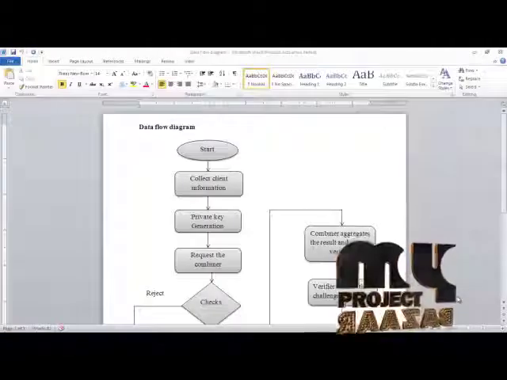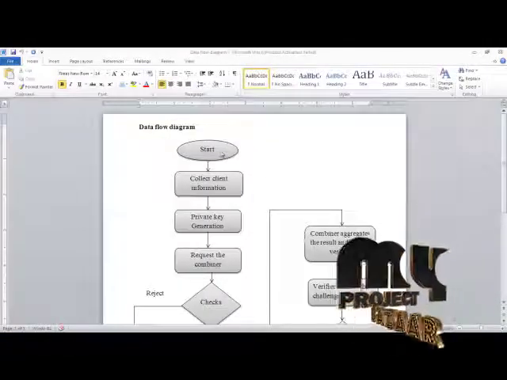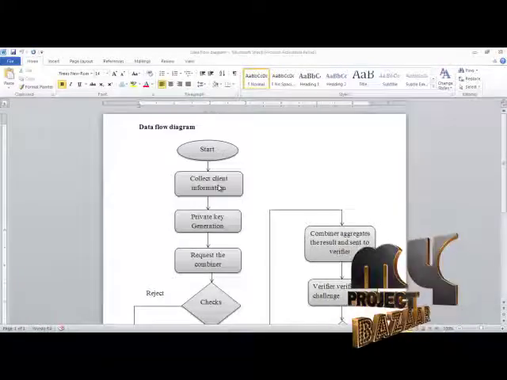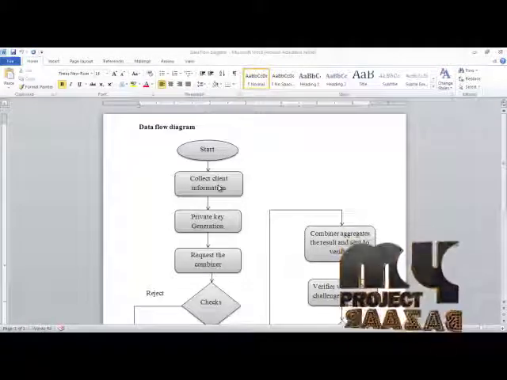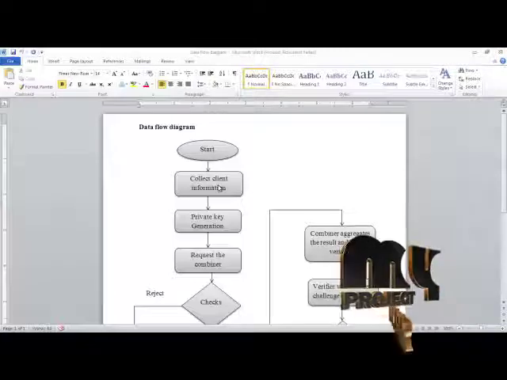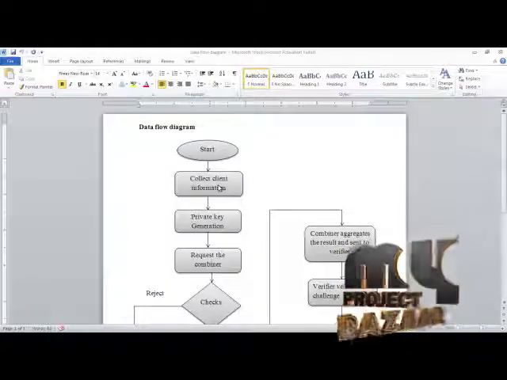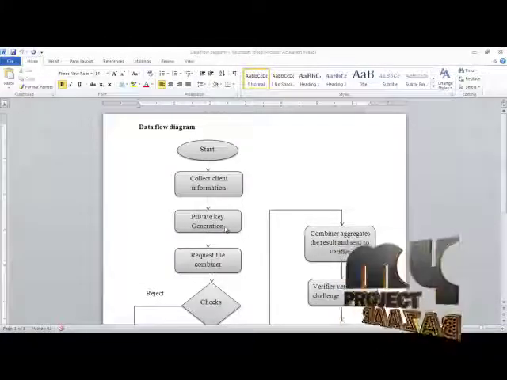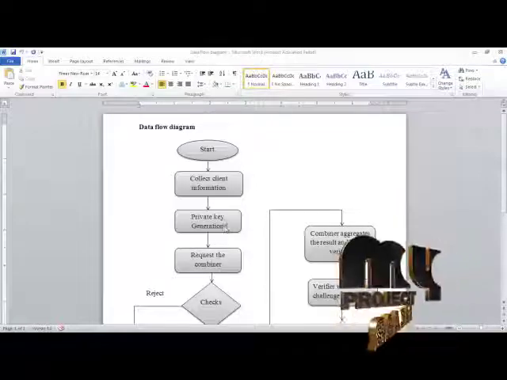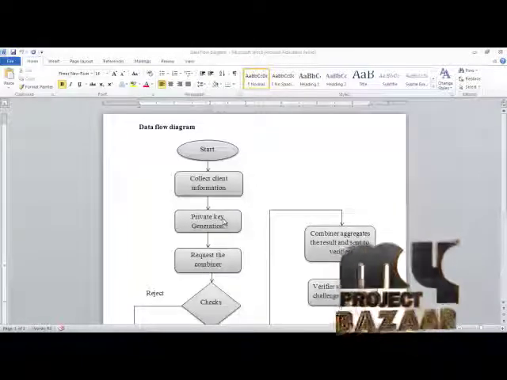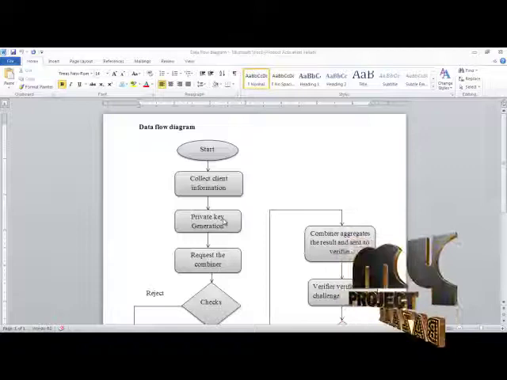This is the data flow diagram of our project. First, enter into the system. First of all, collect the client information. The client information is the client ID, client name, and the files they want to store in the cloud. Next step is private key generation. The private key generation consists of the master's private key, master's public key, and parameters.